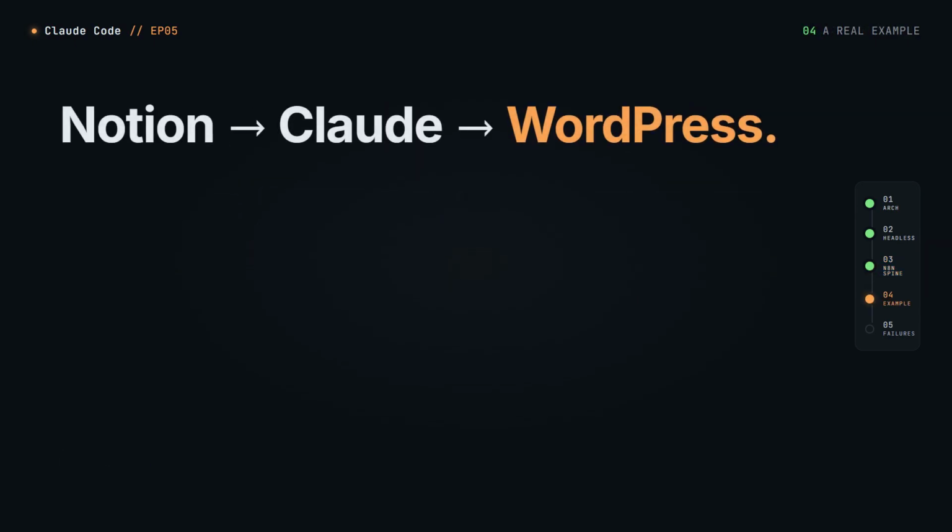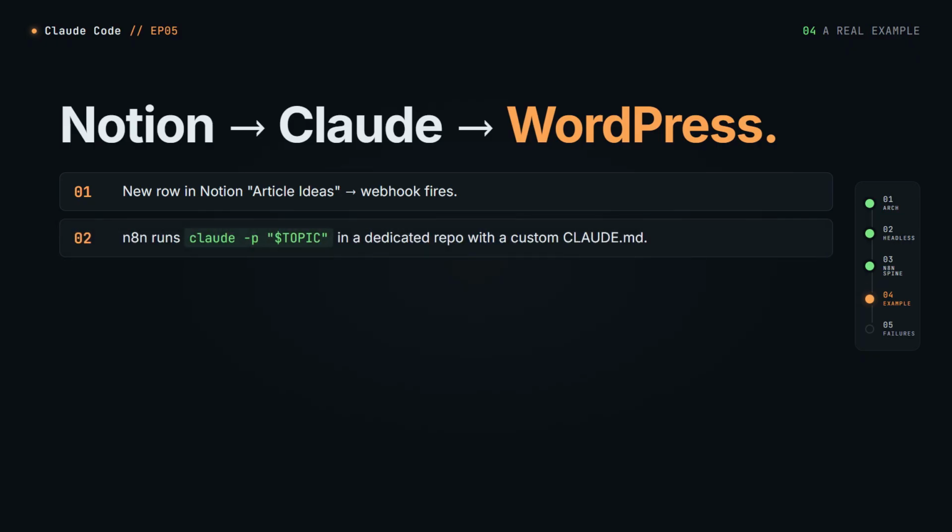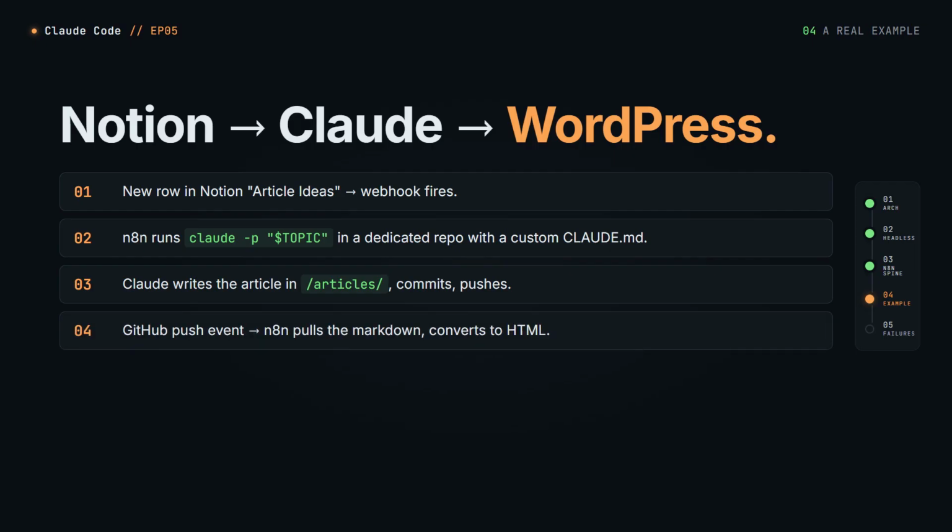Let me show you the one I run. Trigger. A webhook fires when I add a row to a Notion table called Article Ideas. The row has one field, a topic. Execute command. Claude Code runs in a dedicated repo with a custom Claude.md that describes my voice, my style, my length targets. Prompt: write the article for the topic in the variable topic. Save it as markdown in /articles. Commit and push. Claude clones, writes, commits, pushes.